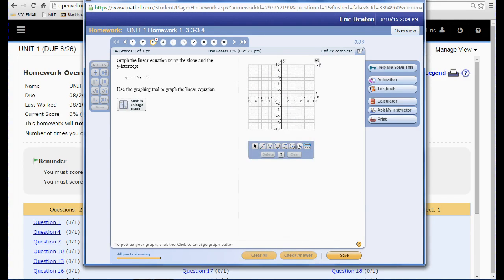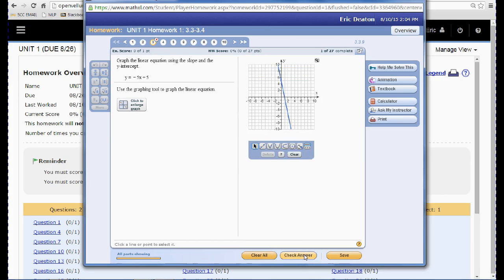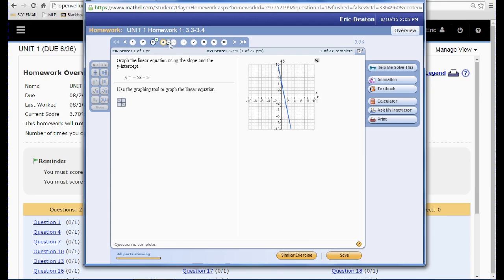You may want to blow it up. You can maximize it even bigger if you really want to. But it's a line. I know it's at 0, 5. And I know if I go down 5 and right 1 and save it, check it, I get it right. And what's going to happen is when I click OK, it gives me a red or a green check. And that gives me credit for it. Don't have to hit save, it saves it automatically. And I can go through here and just keep on working the problems.